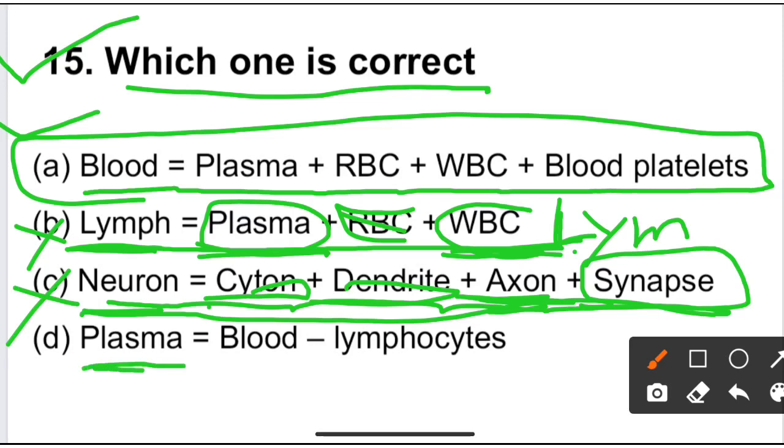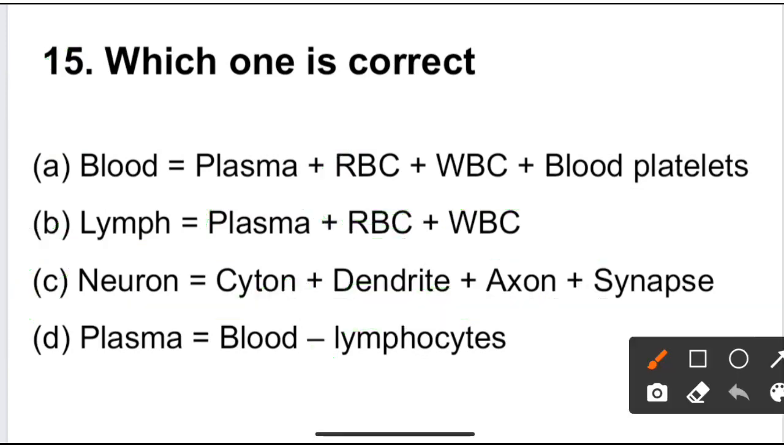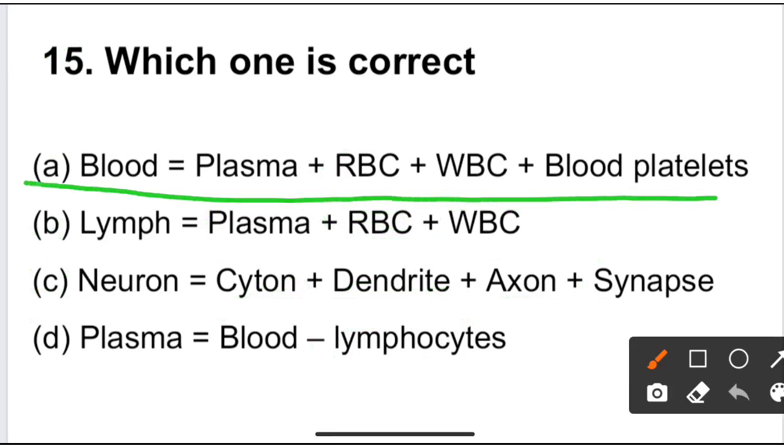Plasma equals blood minus lymphocyte. It is wrong because plasma is blood minus all the blood cells, which means RBC, WBC and platelets. But here only lymphocyte is written, so it is also wrong. Here the correct answer is option A.